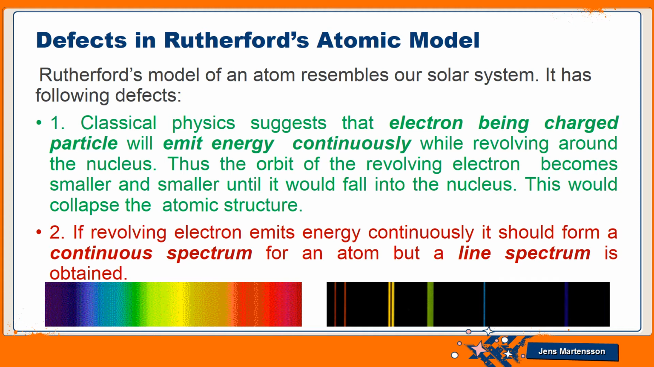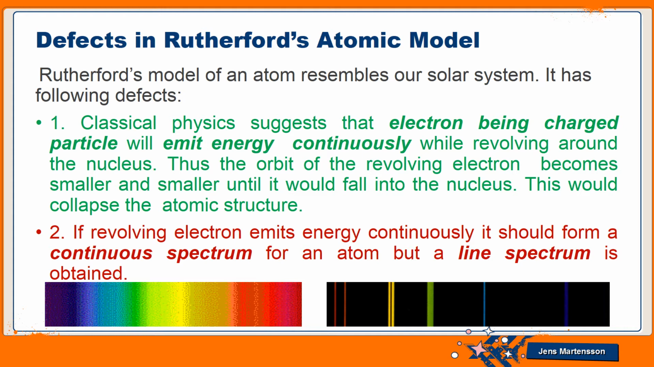The second point is that the electron is revolving around the nucleus continually, and as it revolves, it should radiate energy continually. So the spectrum formed by the electron should be a continuous spectrum, but actually we get a line spectrum. So this is also not explained by Rutherford.